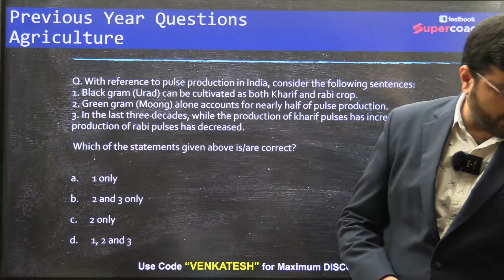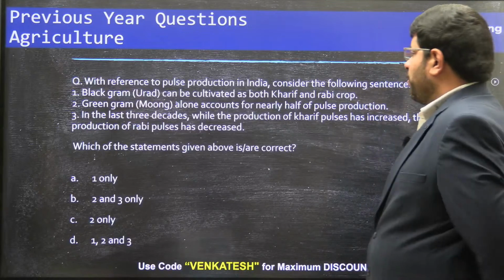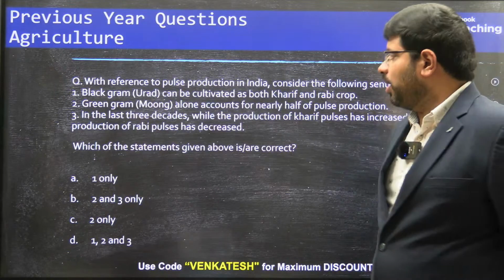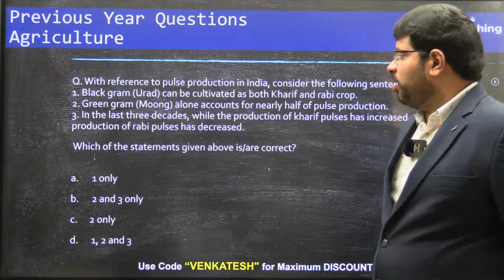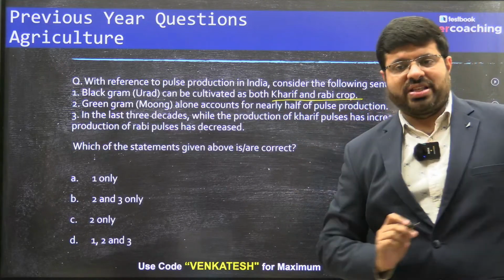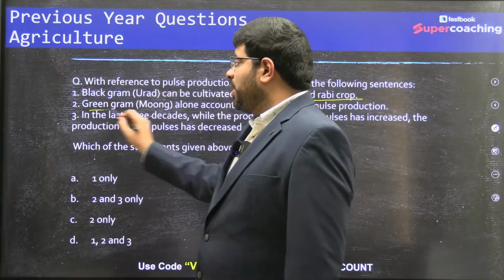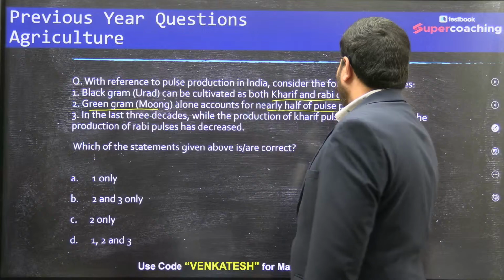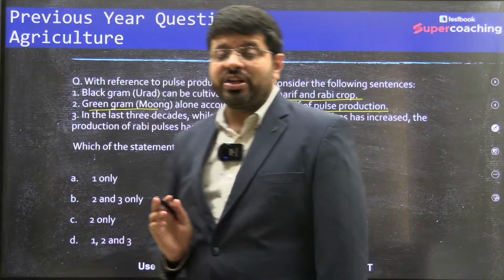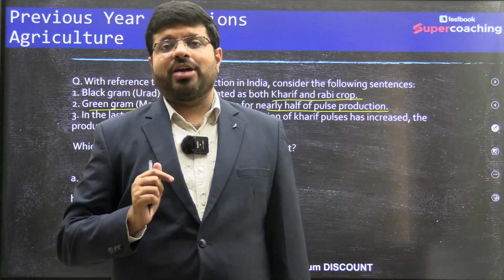Now if you see this one. With reference to the pulse production in India, consider the following statements. Black gram, urad dal, can be cultivated both as a kharif and rabi crop. So you need to understand which is a kharif and which is a rabi crop. That is another aspect of questions that is regularly asked. Green gram alone accounts for nearly half of the pulse production in India. If really green gram alone accounts for 50% of the pulse production, our understanding about that should have been increased much more.